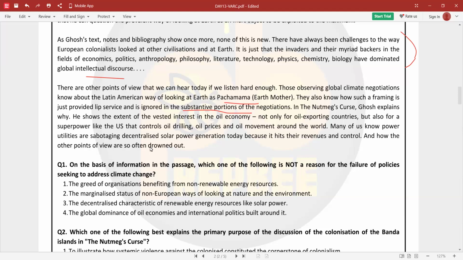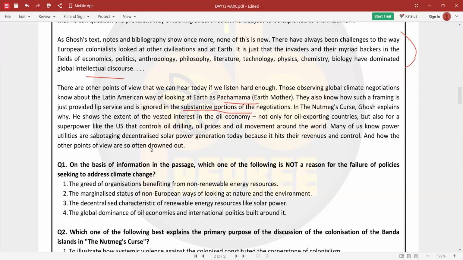So here, the author is trying to say that there are other perspectives that exist. If we really pay attention, that means alternative ways of thinking about the earth are still available. Climate talks recognize Latin Americans' view of earth as earth mother. So this perspective sees earth as a living being, deserving of respect. Right. So this view is often mentioned, but it is really ignored in the actual decisions. So they are acknowledged only in words, but not in the policies.